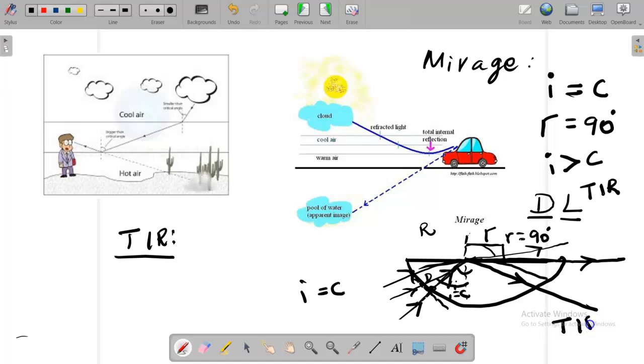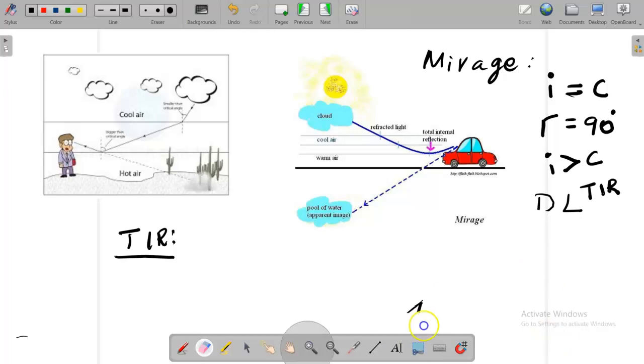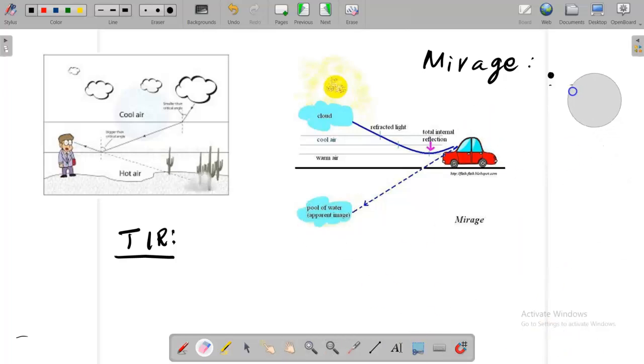This is called total internal reflection. No light is escaping from the glass block. It is reflecting internally because the angle is greater than the critical angle. So the condition for total internal reflection is that the angle of incidence is greater than the critical angle. Okay, keep this in your mind, and we are going to see some pictures here.